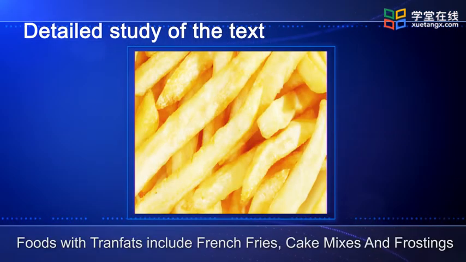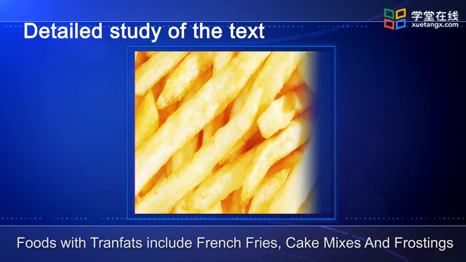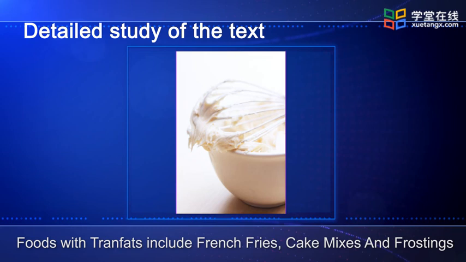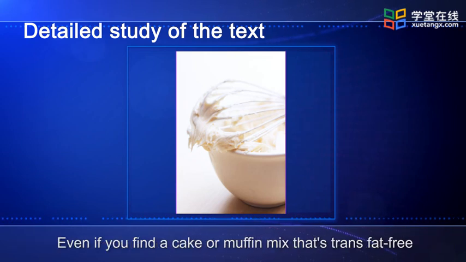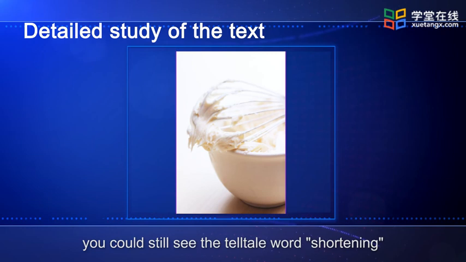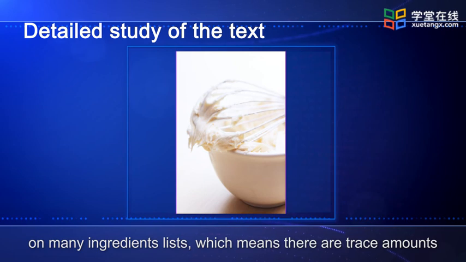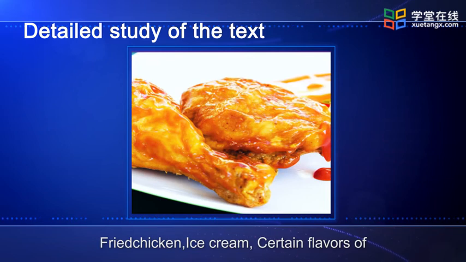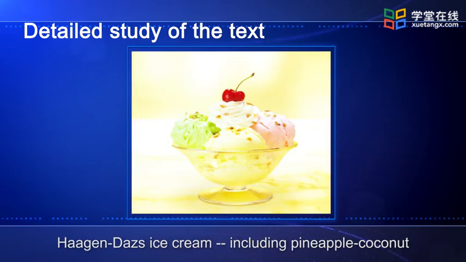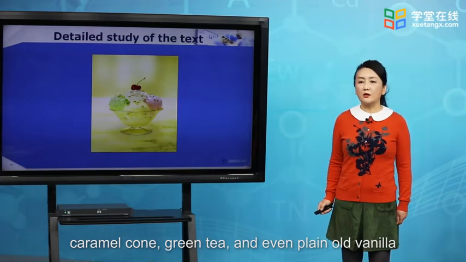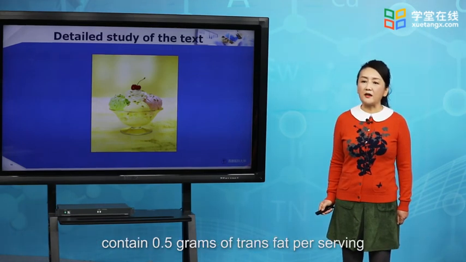Foods with trans fat include French fries, cake mix, and frosting. Even if you find a cake or muffin mix that's trans fat-free, you should still look for the telltale word shortening in the ingredient list, which means there are trace amounts. Fried chicken. Ice cream: certain flavors of Haagen-Dazs ice cream, including pineapple coconut, cherry vanilla, caramel, green tea, or even plain old vanilla, contain 0.5 grams of trans fat per serving.